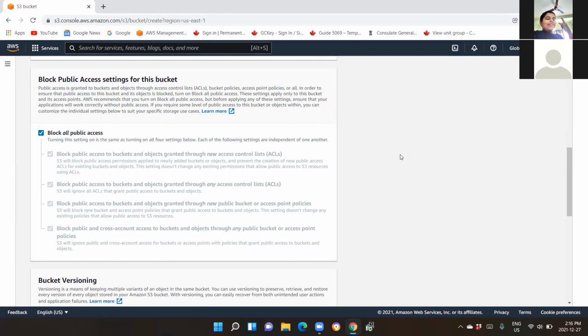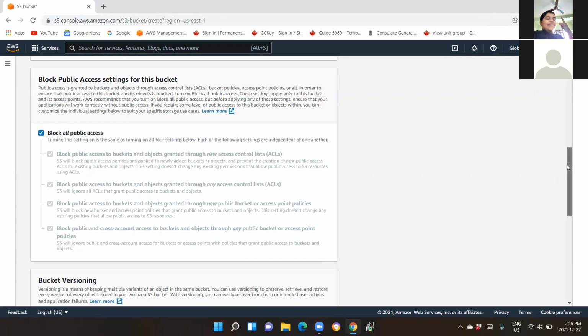Now you have one option here, a tick mark, block all public access. If you remove this, then the bucket will become public during creation. If you do not remove it, it will remain private. So first of all, let us not remove it and leave it as it is. And when you create another bucket, you will see how it works. Okay, so leave it as it is.